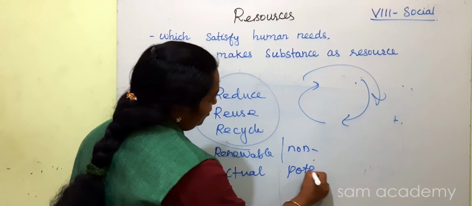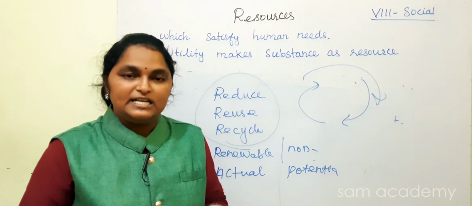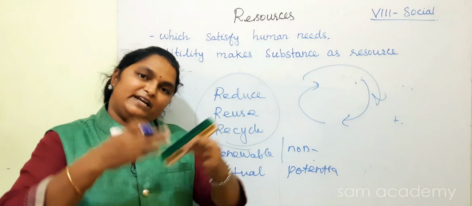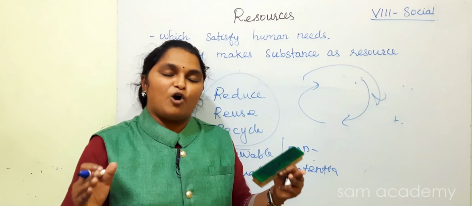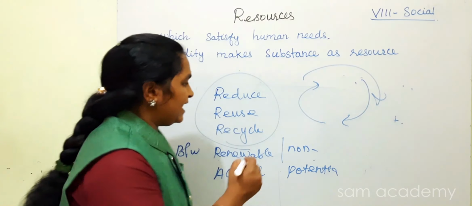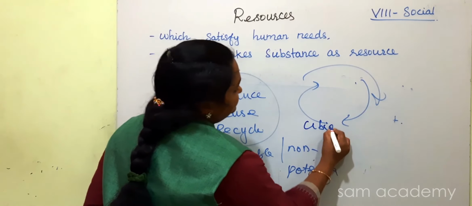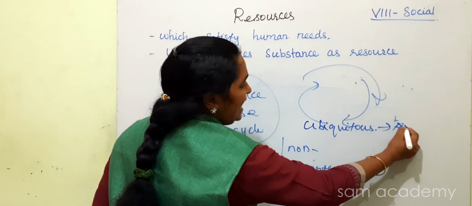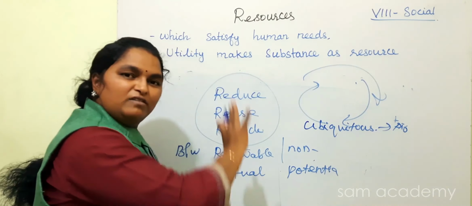Actual and potential resources. Some resources are available everywhere, some only in one place. For example, air and water are available everywhere, so they are called ubiquitous. Ubiquitous means, for example air, available everywhere all over the earth.